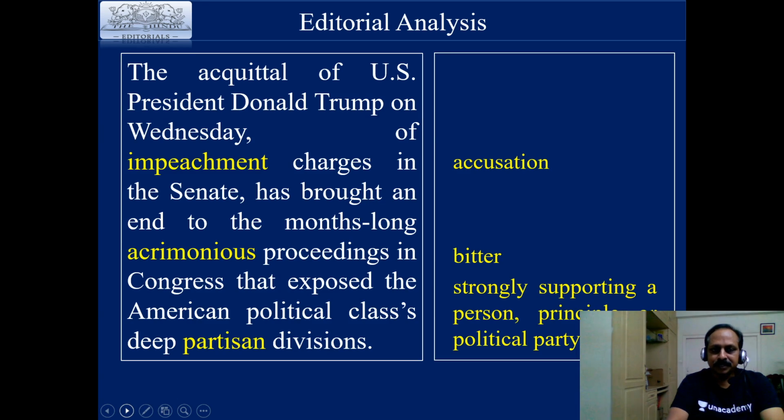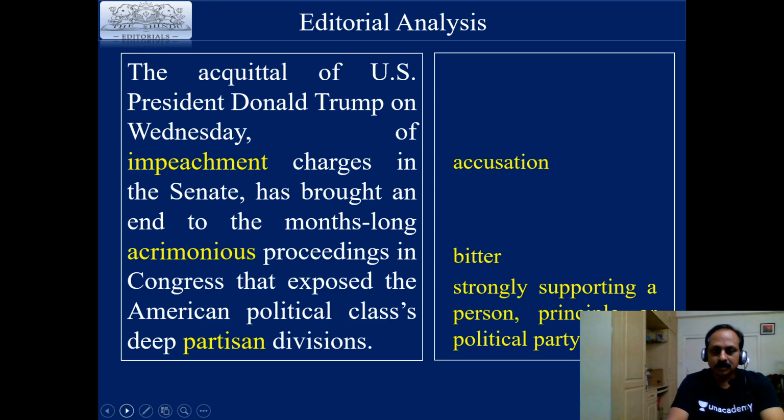One is impeachment. Impeachment means charges, accusation, allegation, all these things. Impeach. It's a political term. Usually it goes with the head of the country, the president, the prime minister. Acrimonious. Acrimonious means bitter. Acrimonious proceedings.